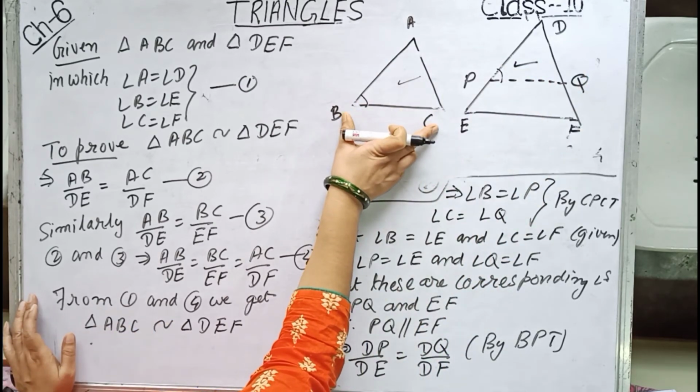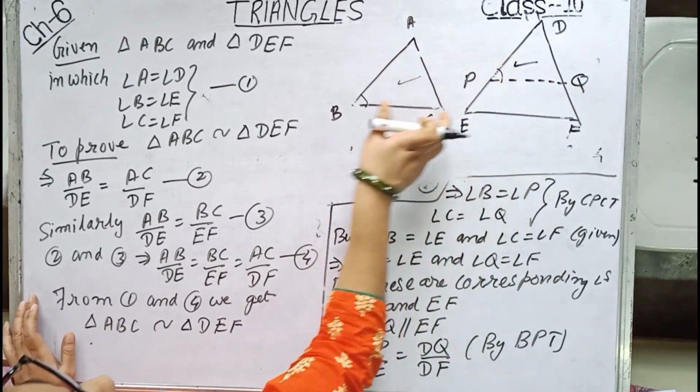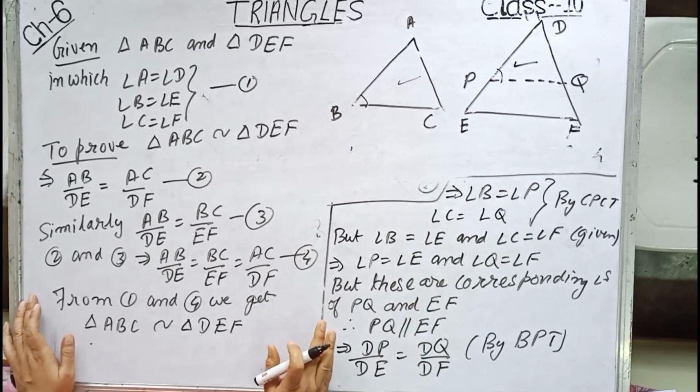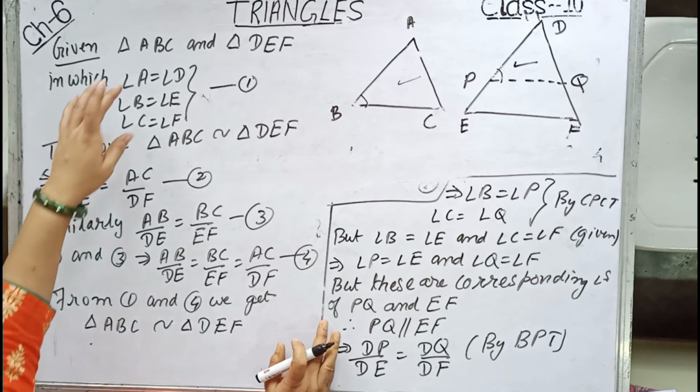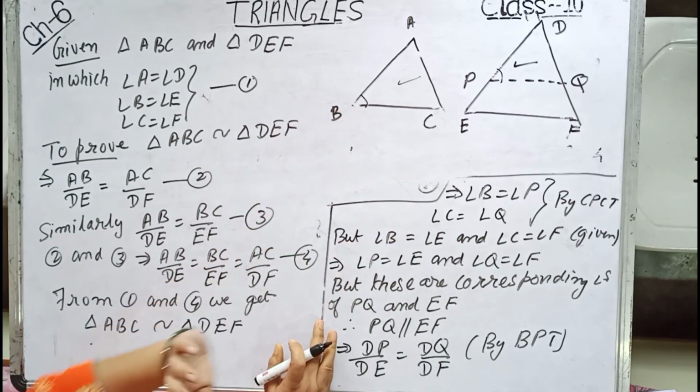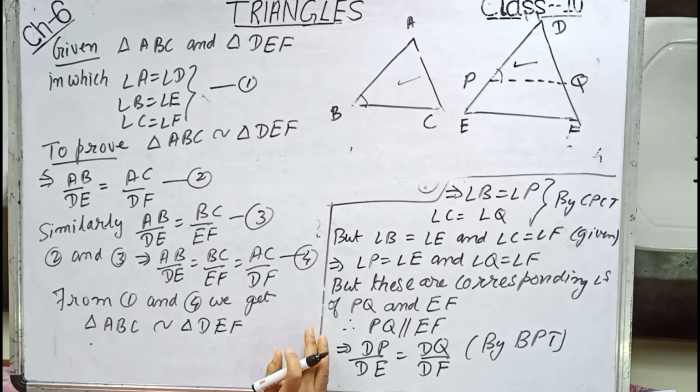And one more line you add. Similarly, AB by DE equals BC by EF. And hence all three sides are proportional for triangle ABC and triangle DEF. Therefore, angles equal given, sides proportional we have proven. Therefore, these two triangles are similar. Let us move to the next criteria of similarity.